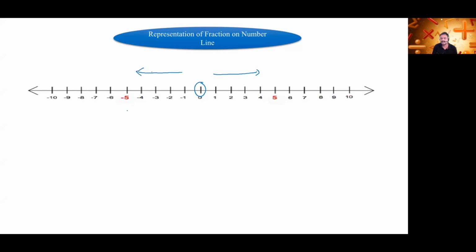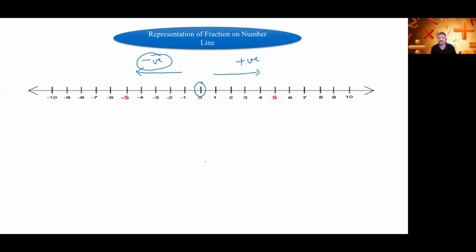Okay. Number line, you might have seen it in lower classes also. Number line, yes or no? Give the response in the chat box. Have you seen the number line? Okay, okay, very good, very good. So all the values on the right side of the 0 are positive, and all the values on the left side of the 0 are negative. Okay.